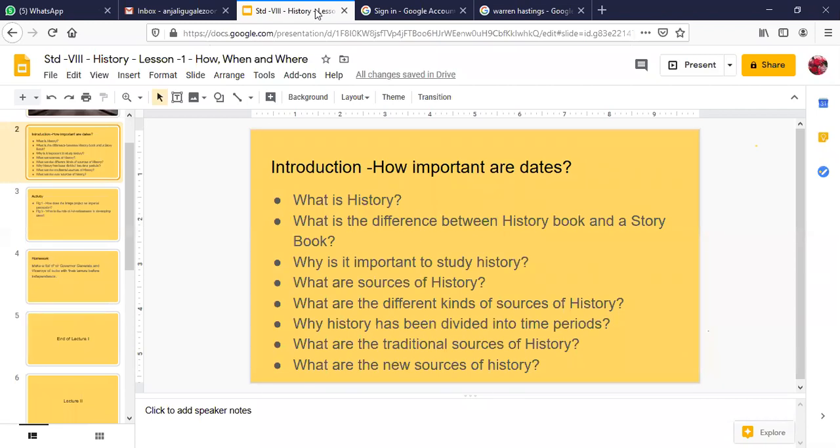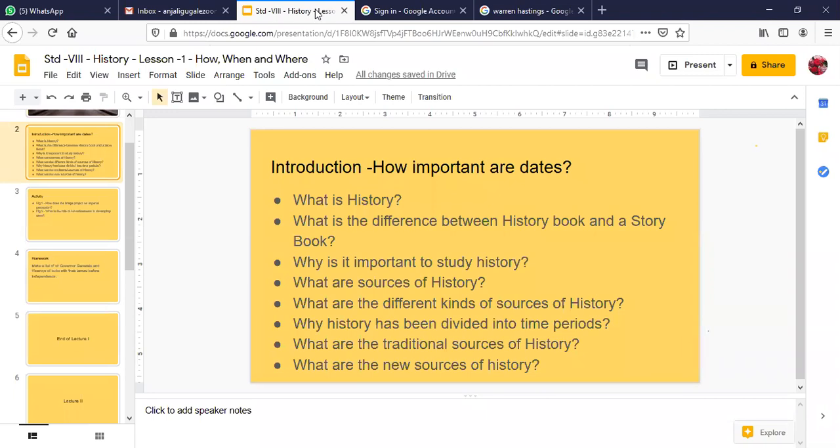Also, how we divide history. Why we divide history, I will explain in great detail in the upcoming sections. What are the different kinds of sources of history? I have already explained what sources of history are. They are the things that historians analyze by looking at textual remains, monuments, material remains, or listening to stories which have been passed down from one generation to another to understand a particular event, and then they write history.